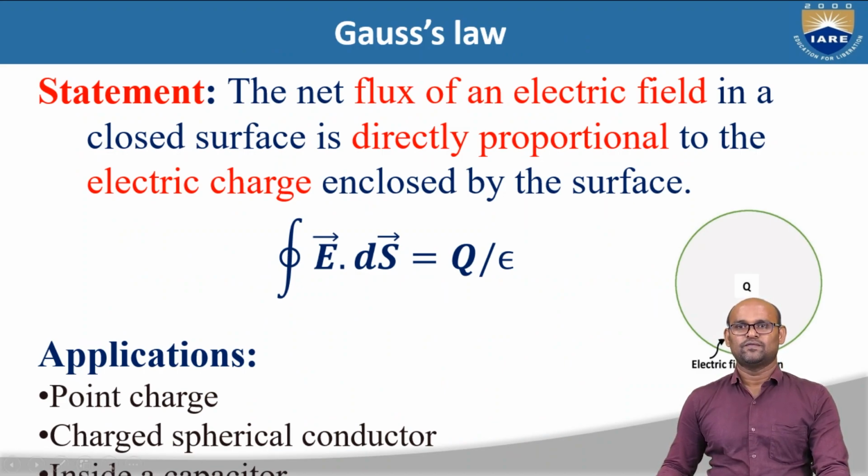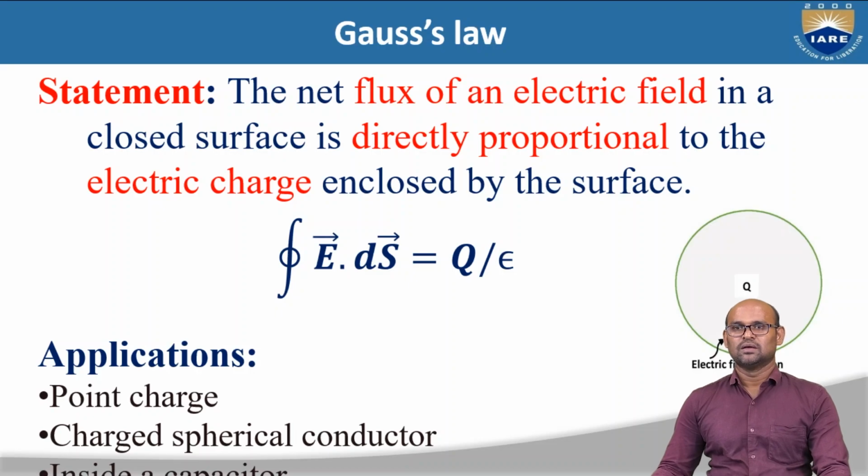The first law of Maxwell's electromagnetic theory is Gauss's law. Gauss's law states that the net flux of an electric field through a closed surface is directly proportional to the electric charge enclosed by the surface.